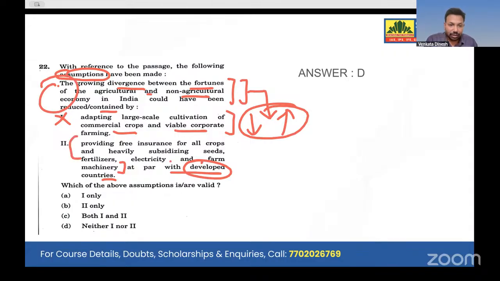Yes, this might be the solution. If you had done this, yes, India might have developed. But developed countries, who knows which is a developed country here? I mean, is America developed? Is Japan developed? We don't know. How can we compare? So it is a very broad, very vague option.